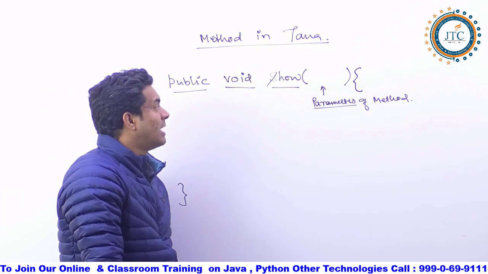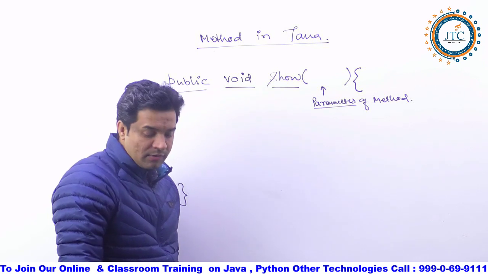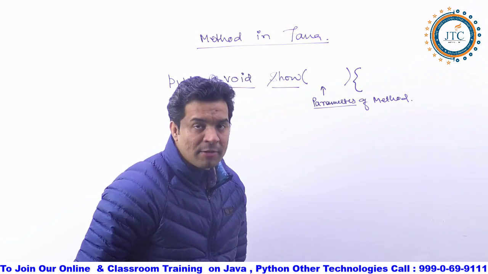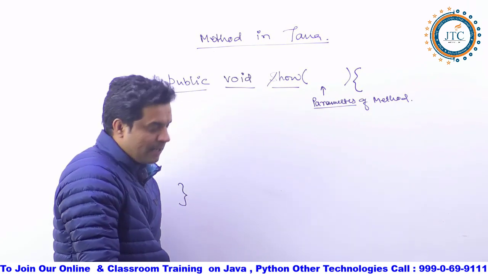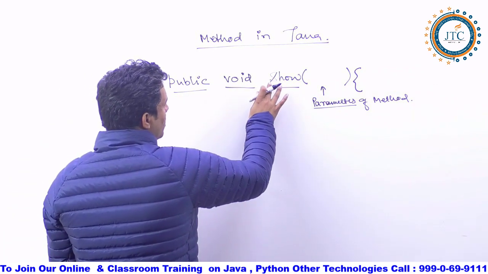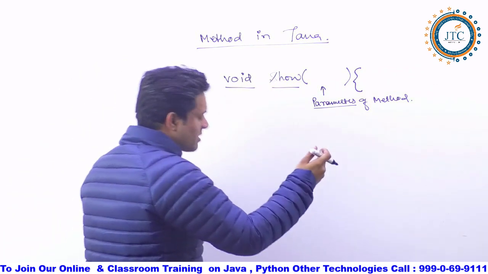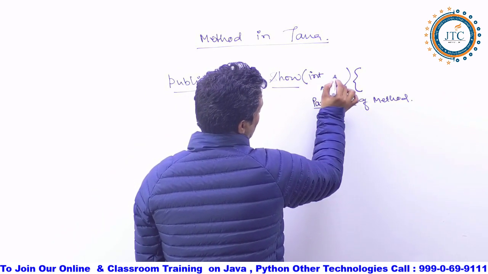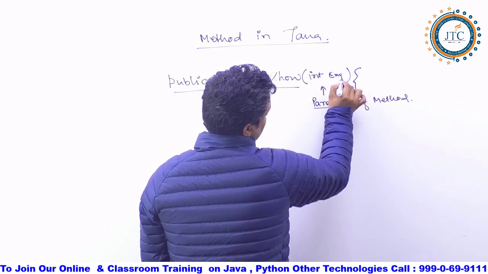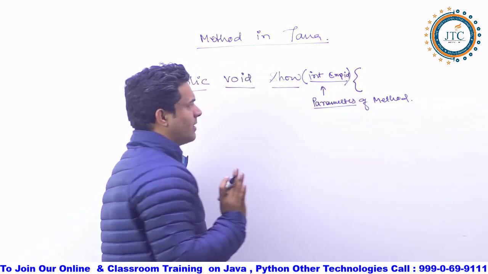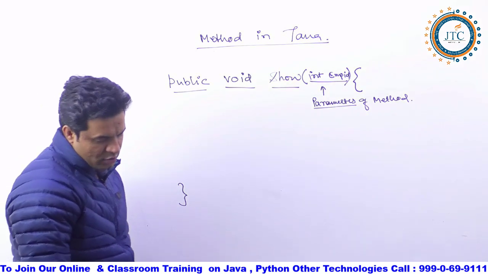This is the parameter of the method. Now understand it here. Suppose I am writing int empid as a parameter. Some parameter you have written here.